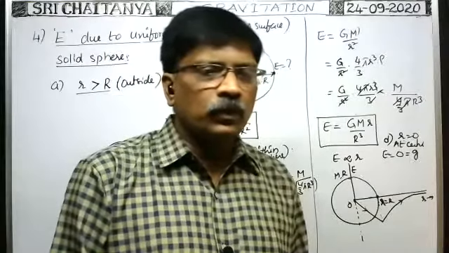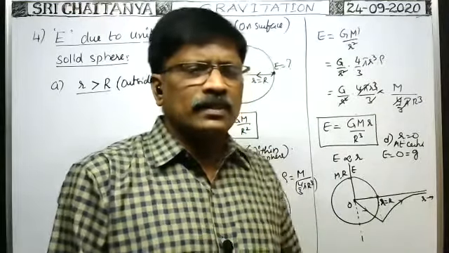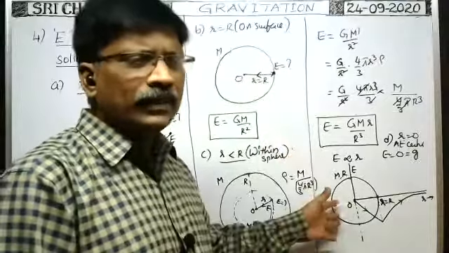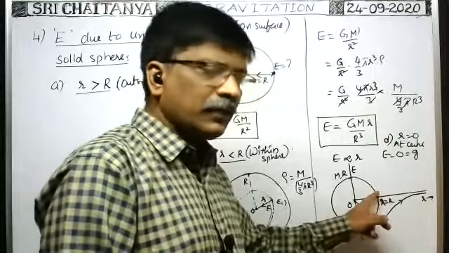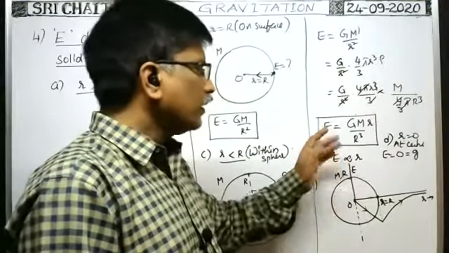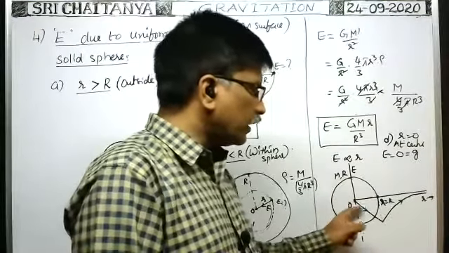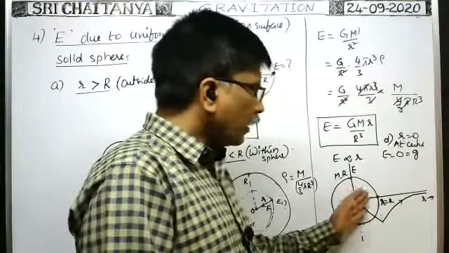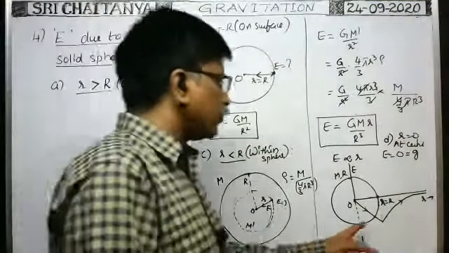Varshit Reddy, you asked which is constant? No one is constant here. It is this solid sphere or earth, both are same, any planet. From the center up to the surface of the earth or the solid sphere, that point lies inside. That's why intensity is directly proportional to r. But intensity is towards the center, whereas distance is in this direction. Intensity is in the negative direction. That's why you have to take the negative value up to small r equal to capital R. After that, when the distance increases, that means outside the solid sphere, the intensity is inversely proportional to r square. That's why we got a curve like this.